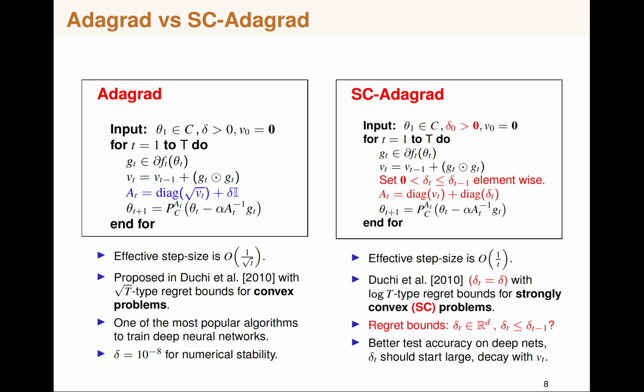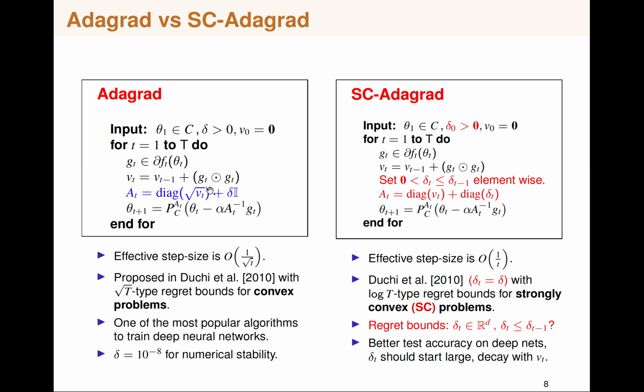We want to achieve the same optimal regret bounds using the data, which are essentially the gradients which we have seen in the past and the current gradient. So we accumulate the information from the previous gradients in order to take the step at the current round.